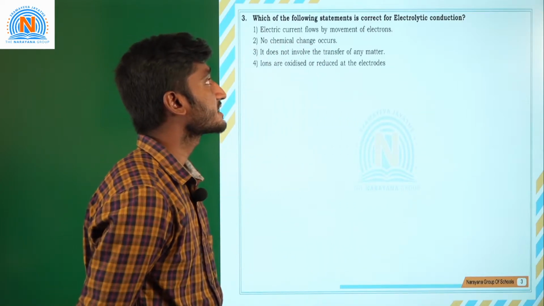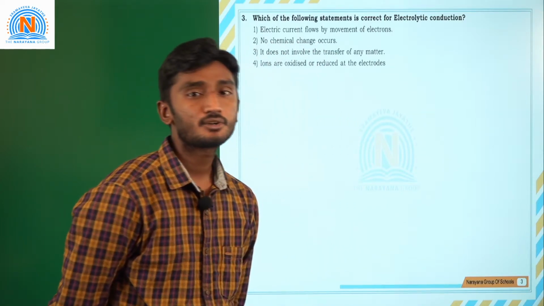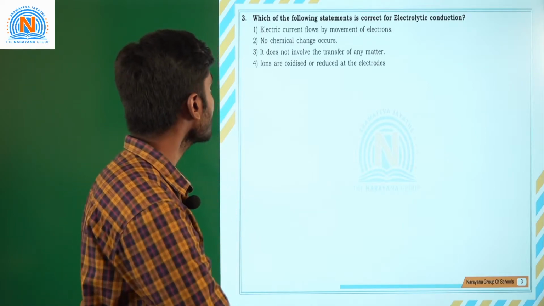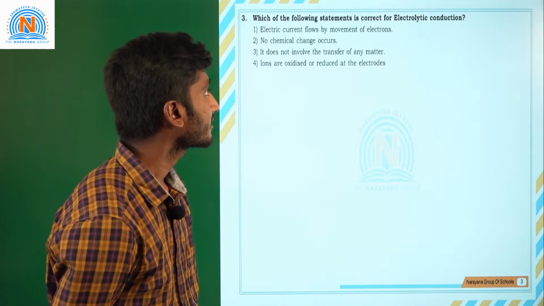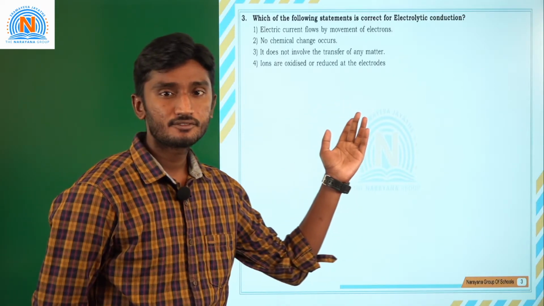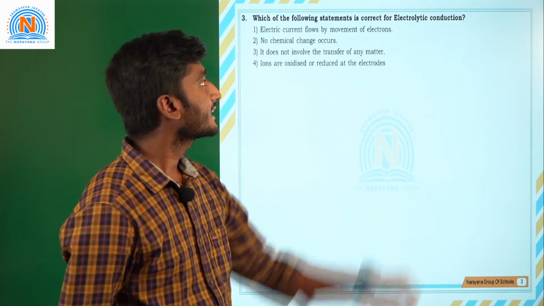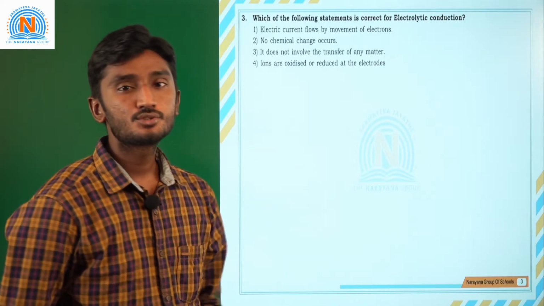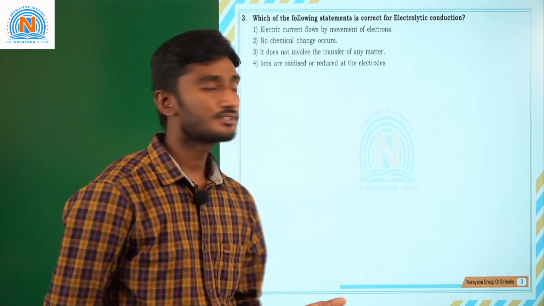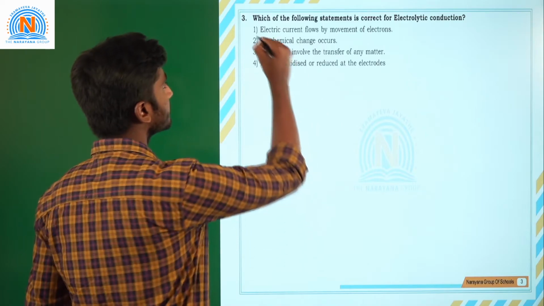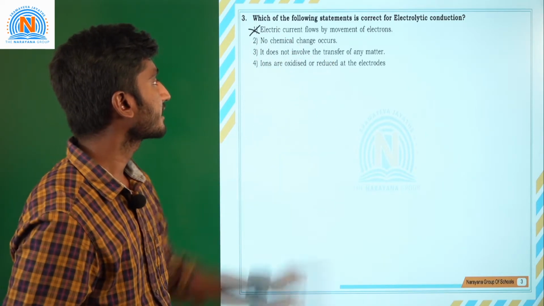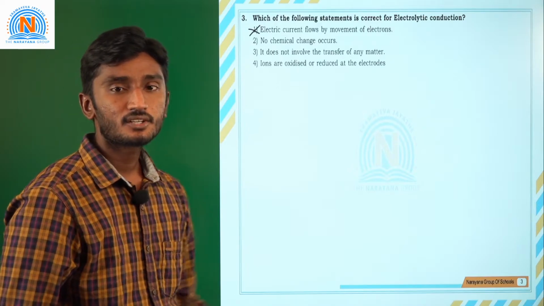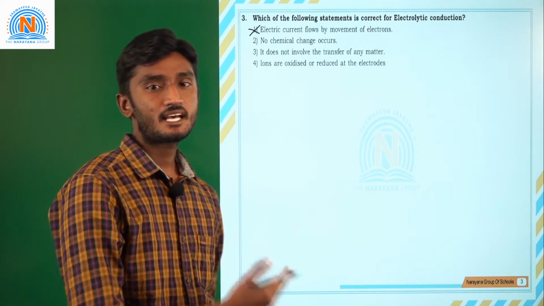Which of the following statements is correct for electrolytic conduction? The first option they have given is that electric current flows by the movement of electrons. In the first question we saw that in electrolytic conduction, electricity is due to the ions, not due to the electrons. So the first option is wrong. The second option says no chemical change occurs. Actually, in electrolytic conduction chemical change is happening.